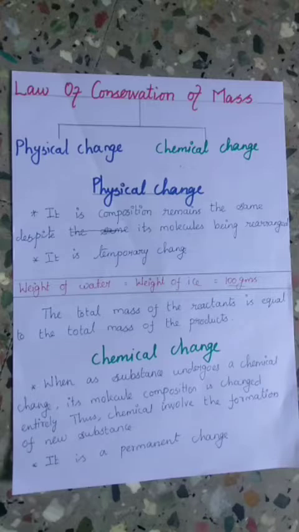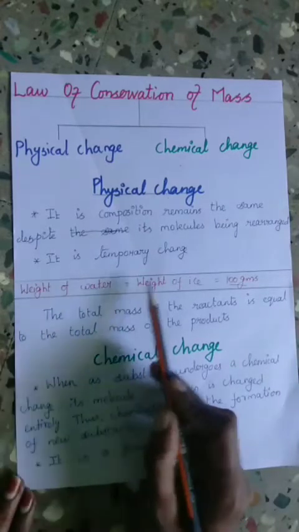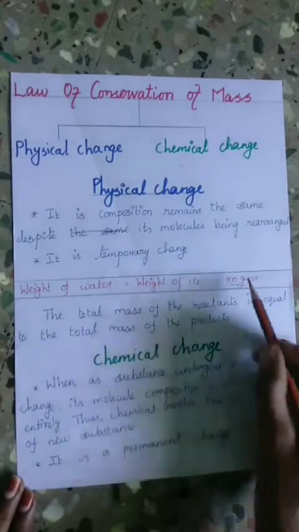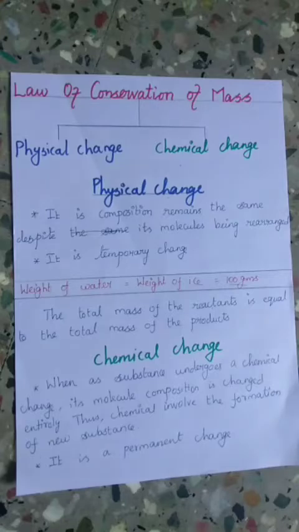If we weigh the water, we notice that the weight is the same as the weight of the ice cubes. So, the weight of water is equal to the weight of ice cubes, which is 100 grams. This proves that when matter undergoes a physical change, like in this case, the total mass of the reactant is equal to the total mass of the product.